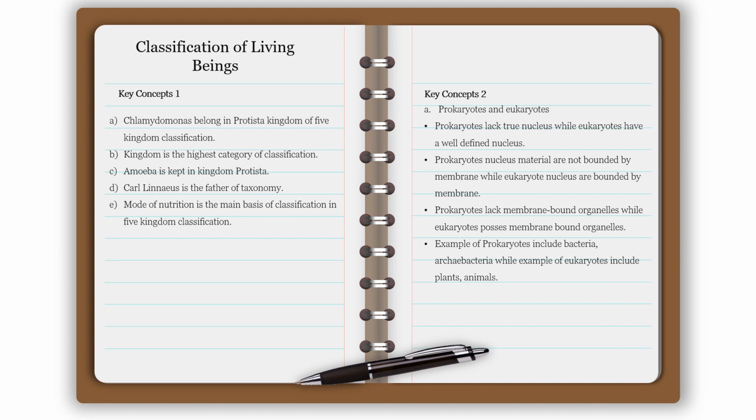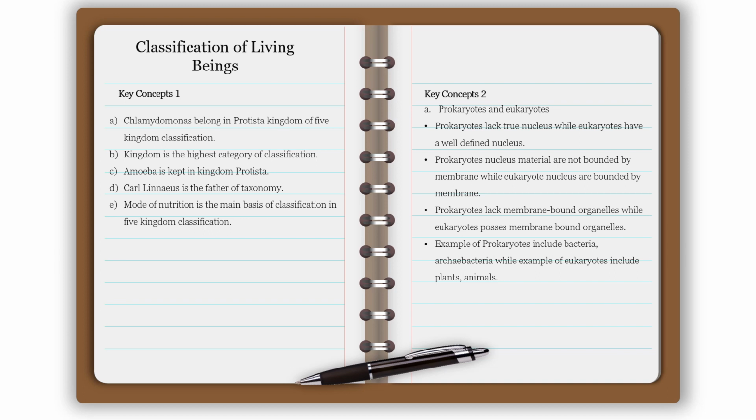Key concepts 2. Prokaryotes and eukaryotes. Prokaryotes lack a true nucleus, while eukaryotes have a well-defined nucleus. Prokaryotes' nuclear material is not bounded by a membrane, while the eukaryotic nucleus is bounded by a membrane.